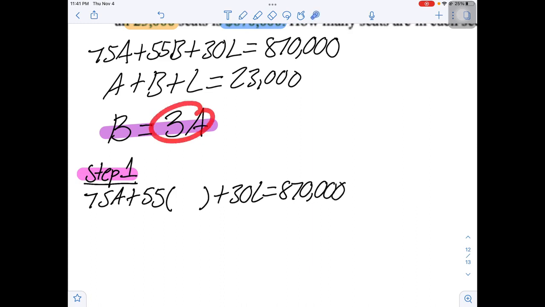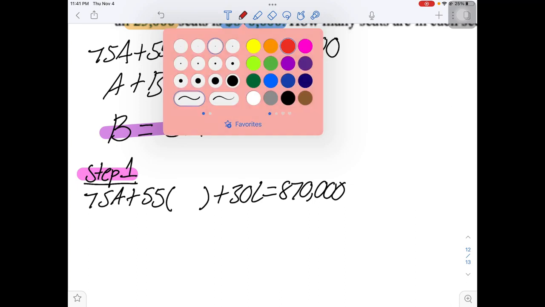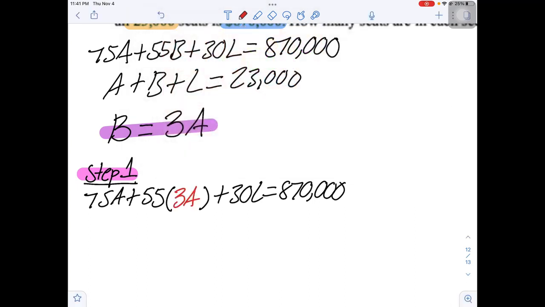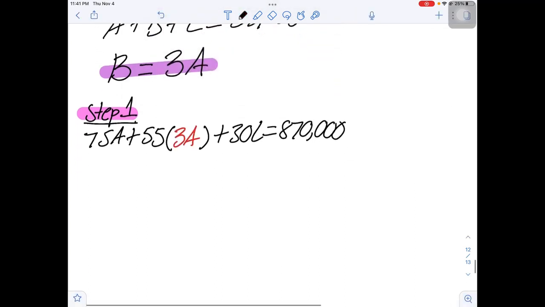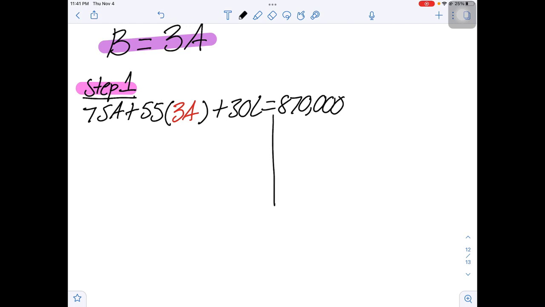Well, B is 3A, so that's what goes in there. Let me add a different color to it. 3A. So when we multiply 55 times 3A, we get 165A. Well, I still have this 75A here, and these two will give us 240A.